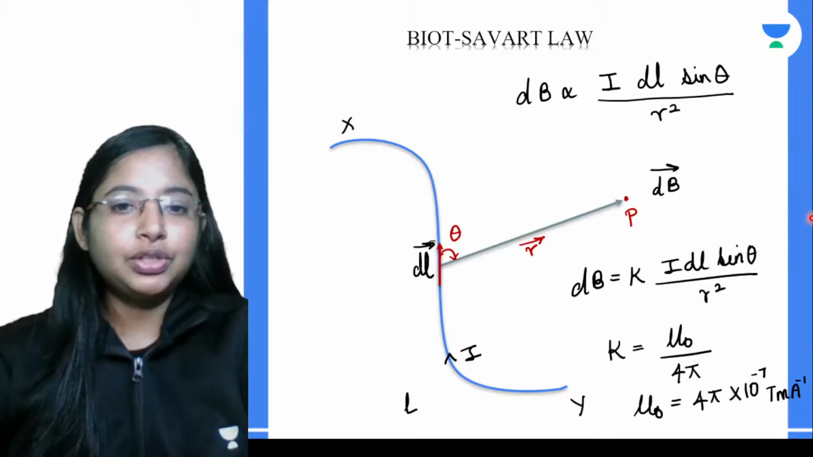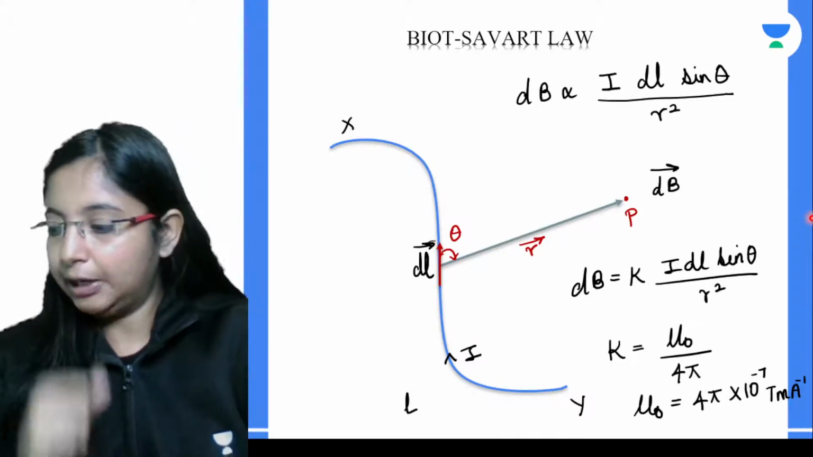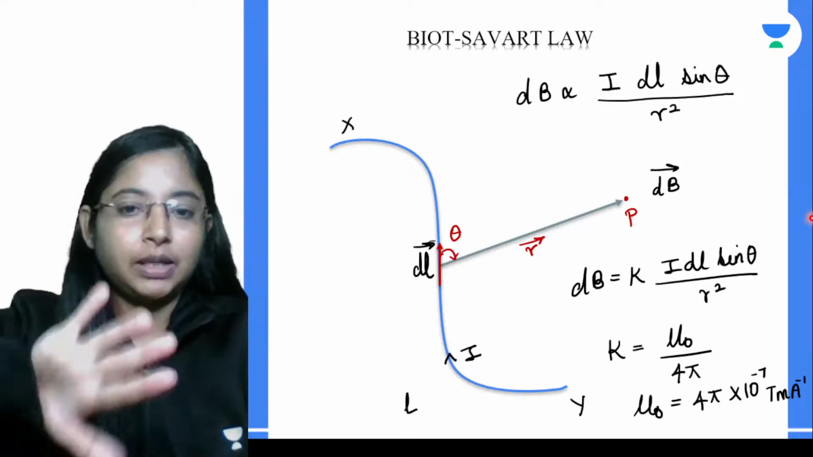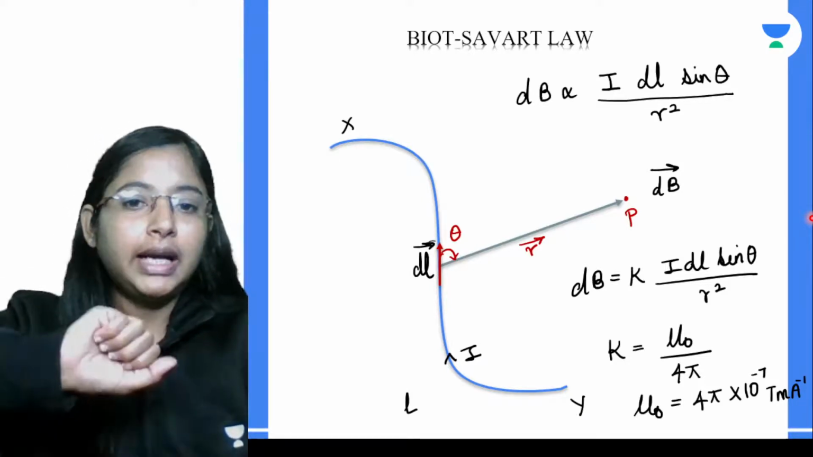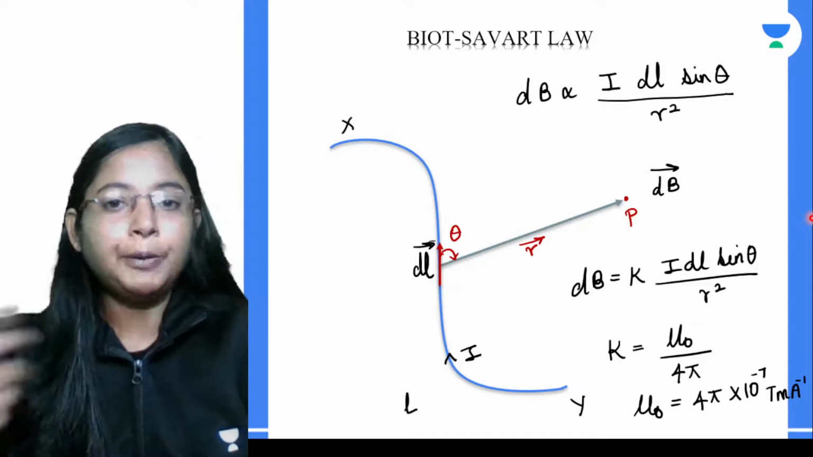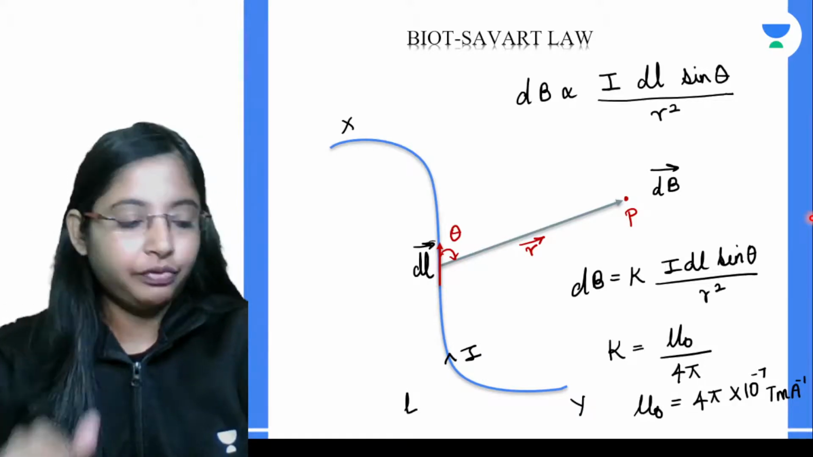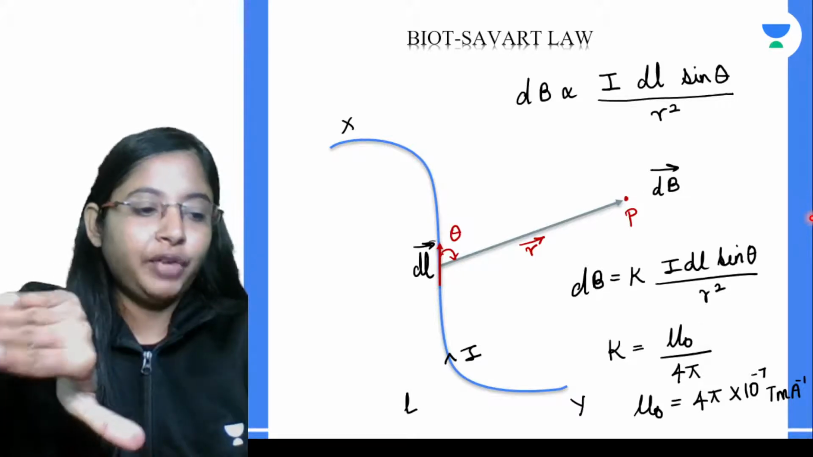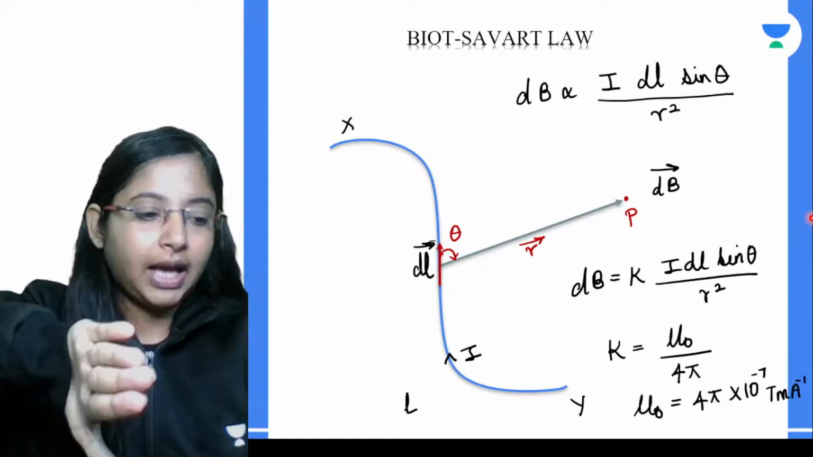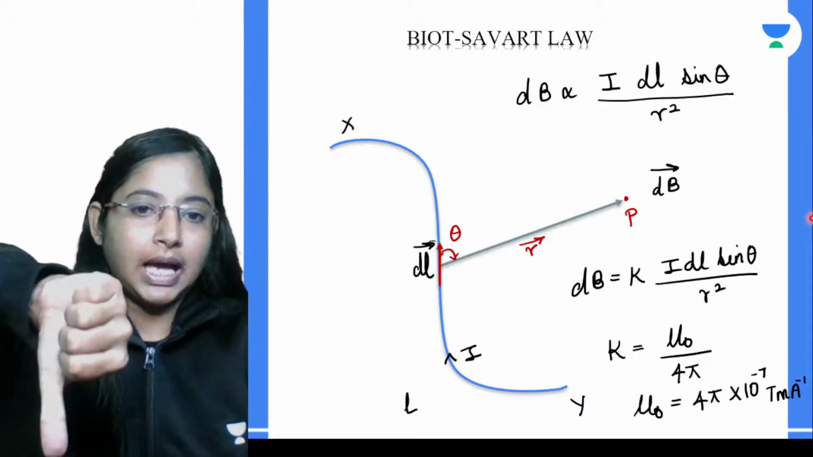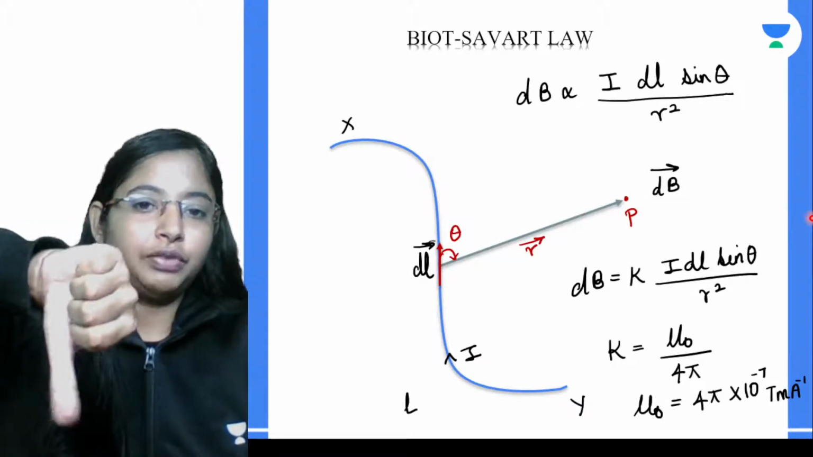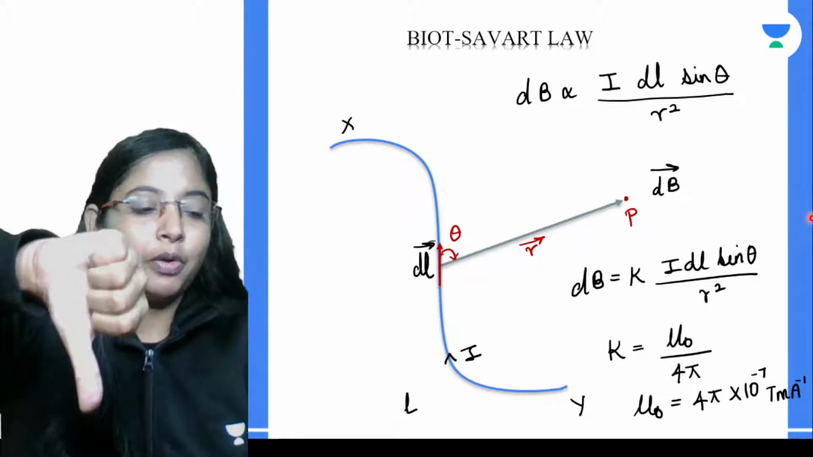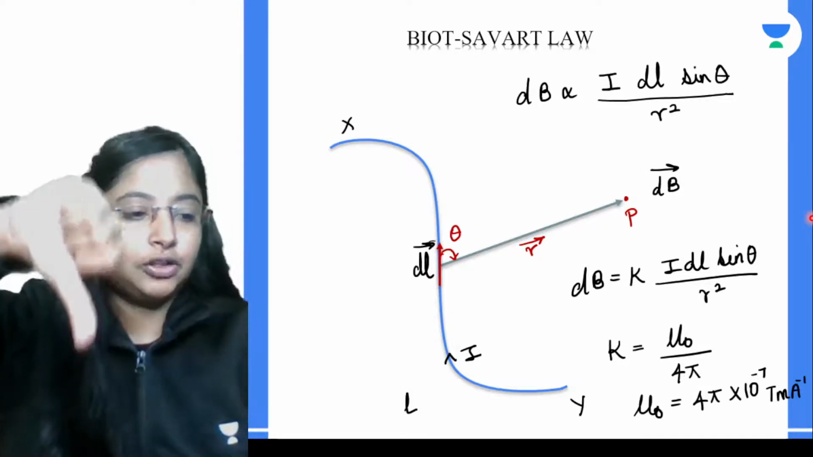If you see over here, you can use the right hand screw rule or the right hand thumb rule, but the easiest one is the right hand thumb rule. Because it's again a vector product, think of the element dl moving towards r. The curl of the fingers tells us in which direction the two vectors are moving, and my thumb will point in the direction of the new vector, that is the direction of the magnetic field.